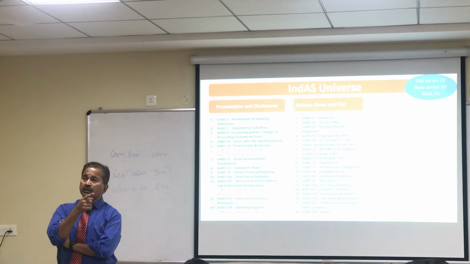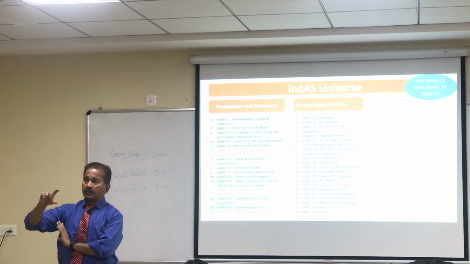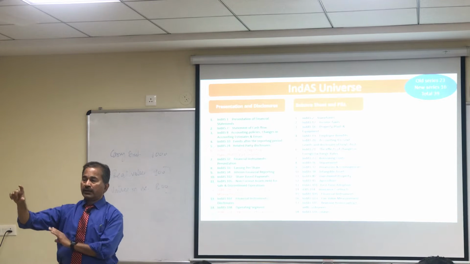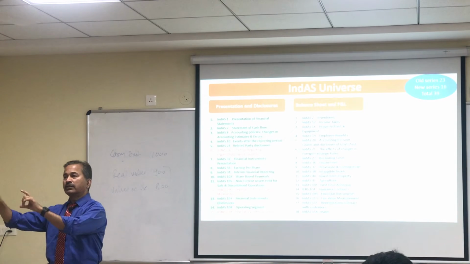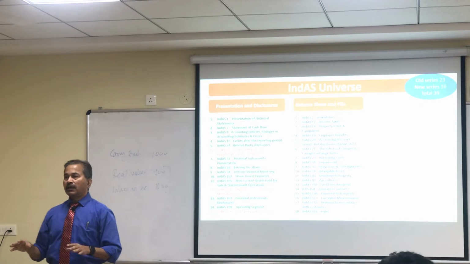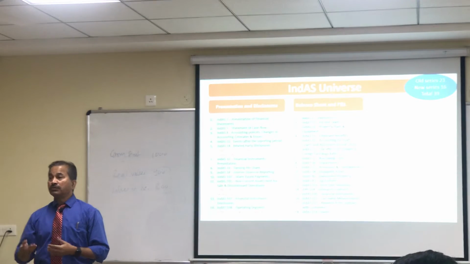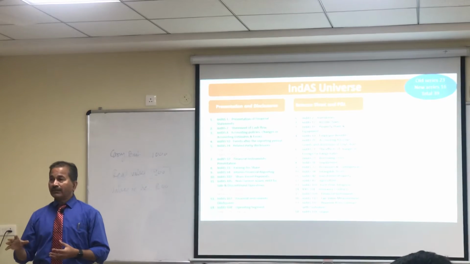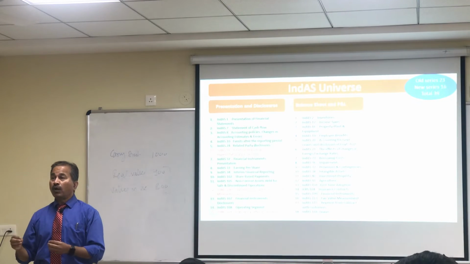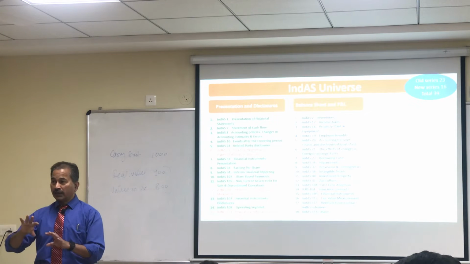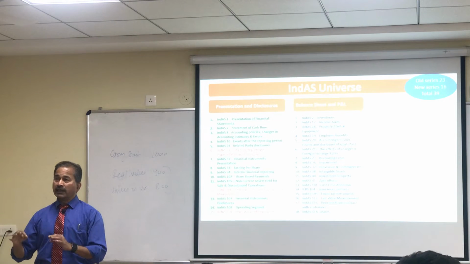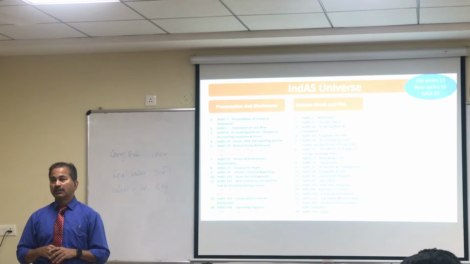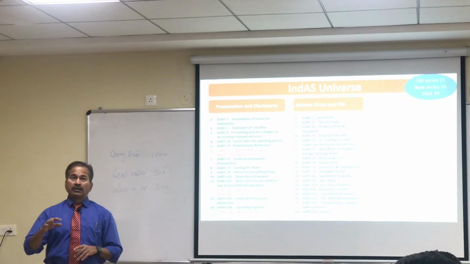Yes, using the useful life, you would be able to find out the future projected cash flows. Now the question is, how do you find out the present value of all these future projected cash flows? What rate of discounting do you use for converting the projected cash flows into present value?